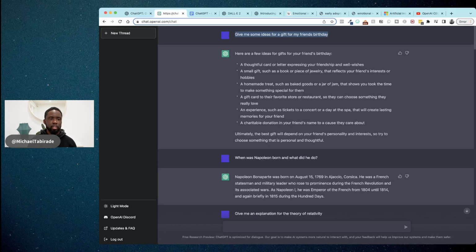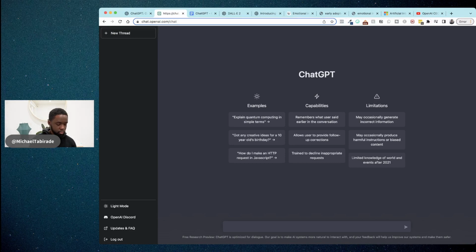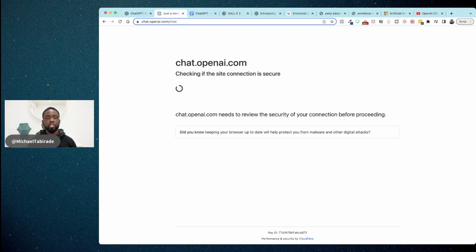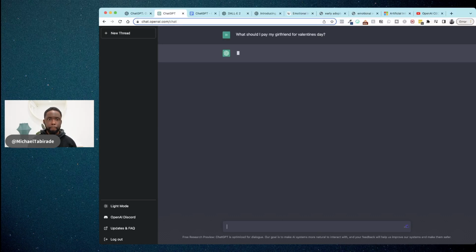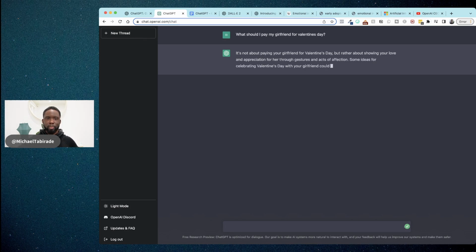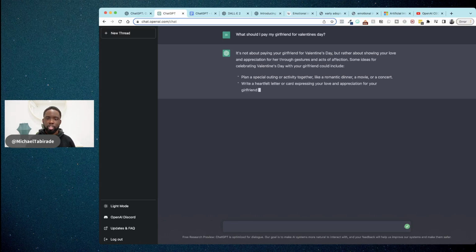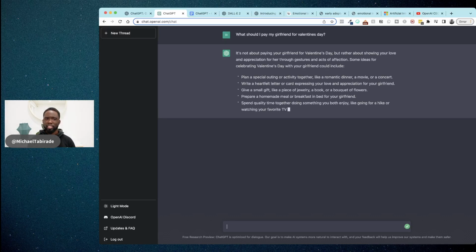So let's click on new thread, and in fact I'm going to refresh it. When you do sign up, you can sign up with your Google, and it's very easy to set up as well. Okay, so if I paste this in and I press enter, it will generate some text. So it may even say some interesting stuff. So it's not about paying your girlfriend for Valentine's Day, but rather about showing your love and appreciation. I mean, come on. I just asked for some ideas, and it's given me context. It's given me something that's quite human-like, which is quite interesting. So I'm going to let that continue to type.